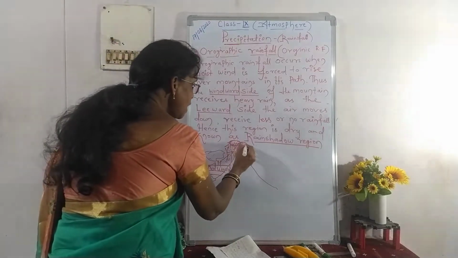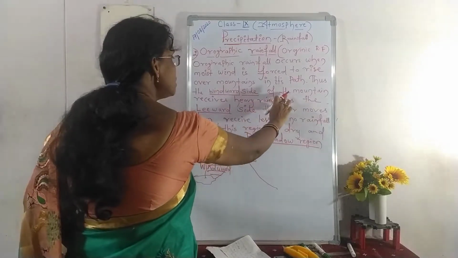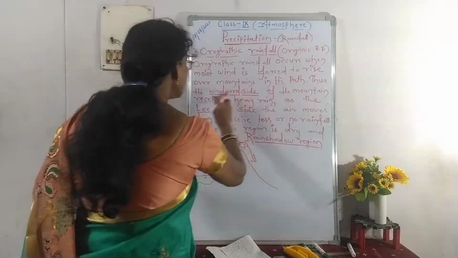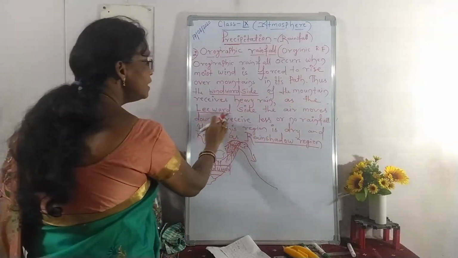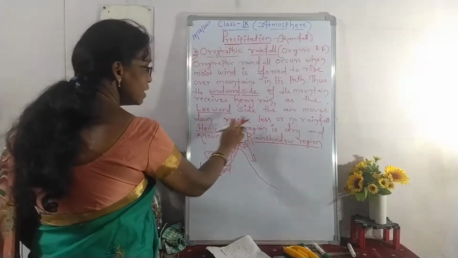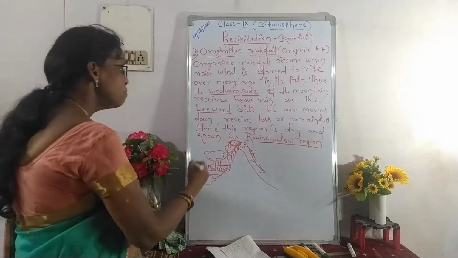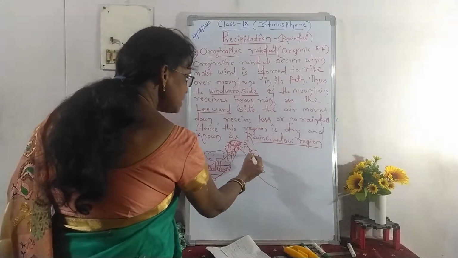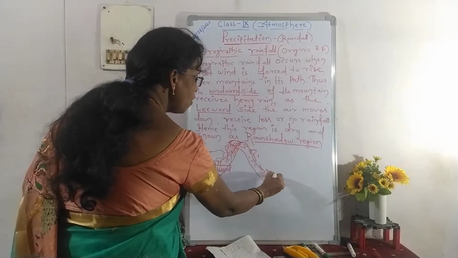The remaining clouds, if they pass towards the other side, you see the path here. Thus, the windward side of the mountain receives heavy rain, while on the leeward side the air moves down, and sometimes it receives scanty rainfall, or sometimes no rainfall at all.